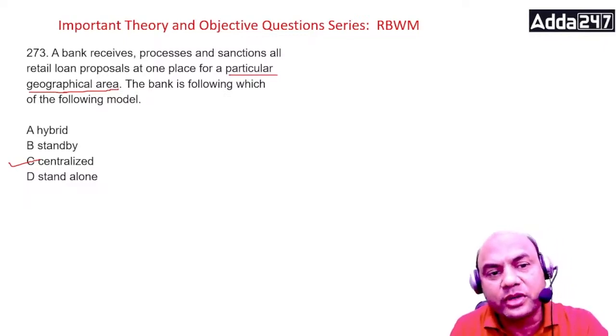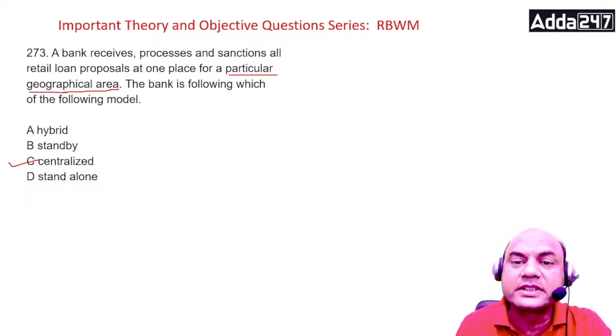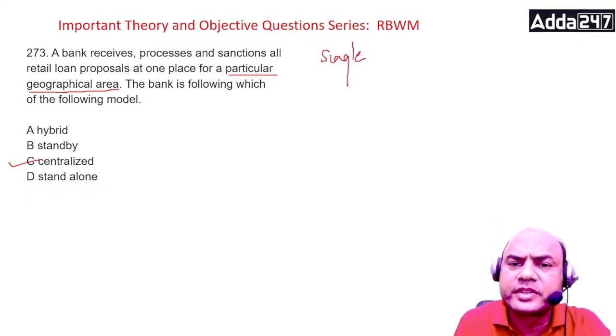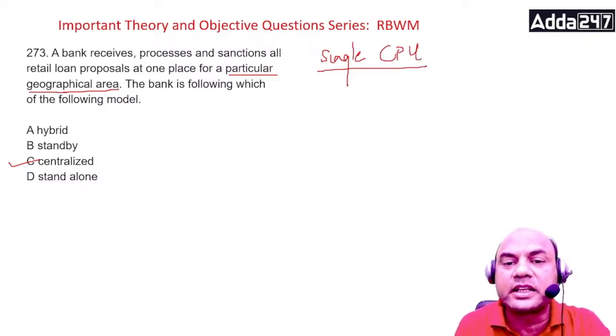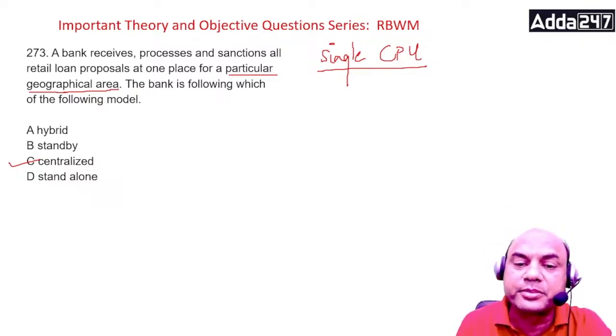Now centralized model can be of 2 types. There can be a single CPU, single centralized processing unit, or there can be multiple CPUs.